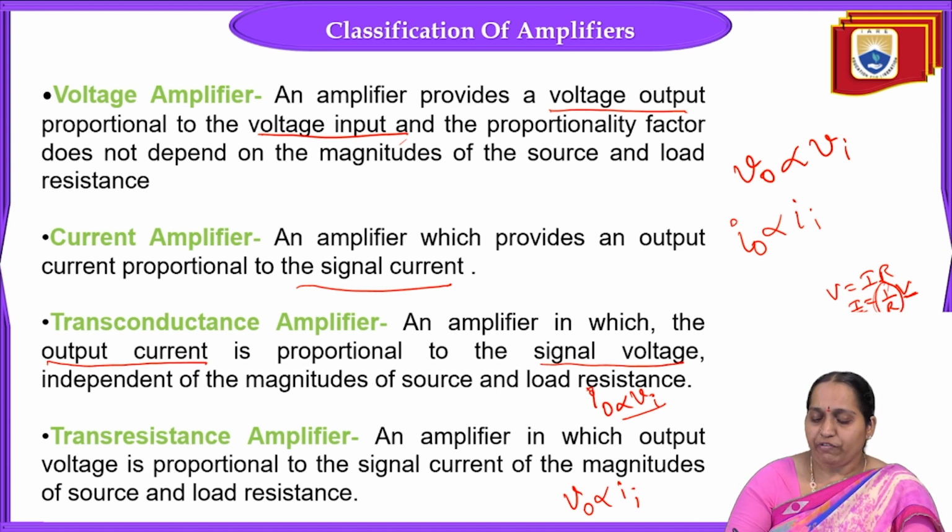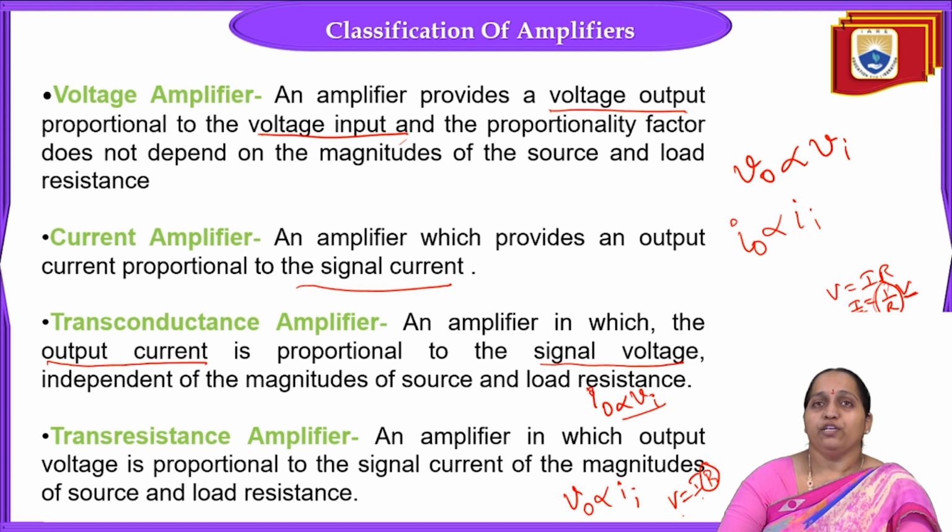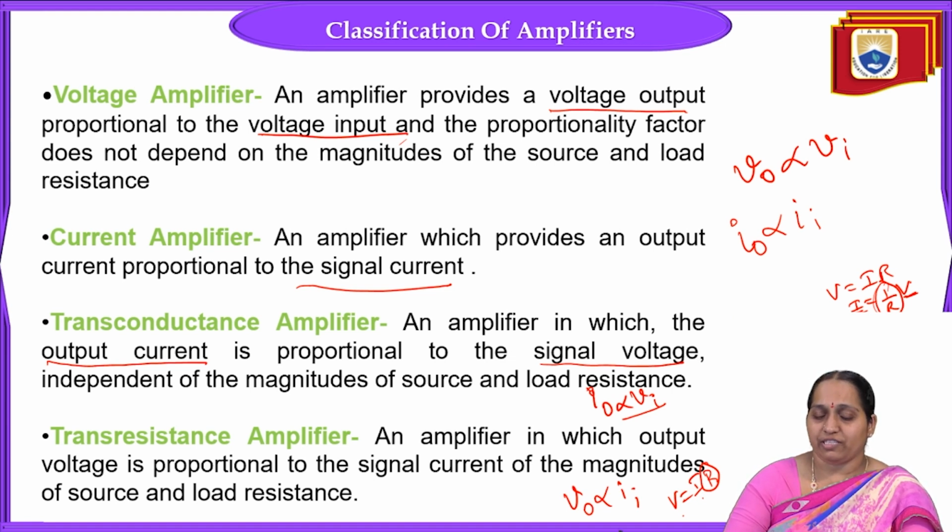And here V0 is proportional to Ii. Generally V is equal to I into R, so V0 is proportional to Ii, and here the proportionality constant is resistance. So we call it a transresistance amplifier. Based on which factor of the output is proportional to which factor of the input, you have four types: voltage amplifier, current amplifier, transconductance amplifier, and transresistance amplifier.